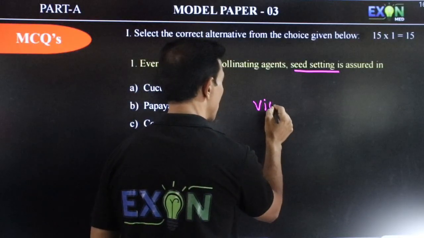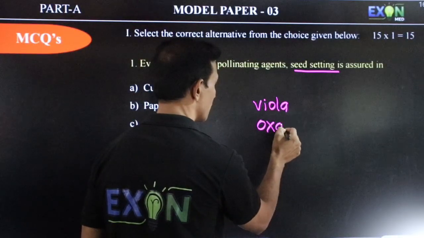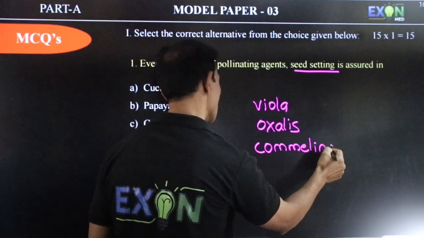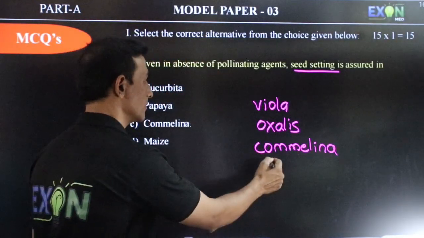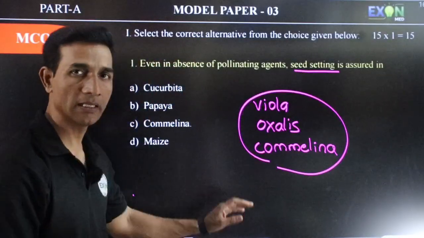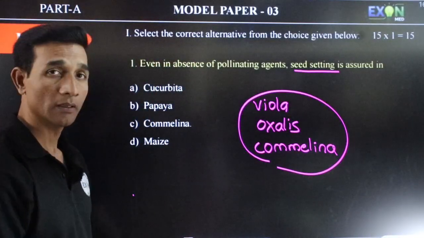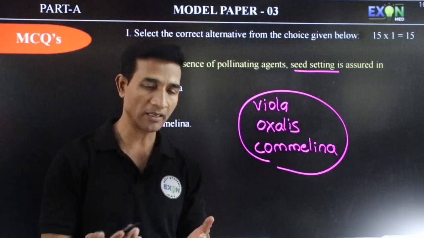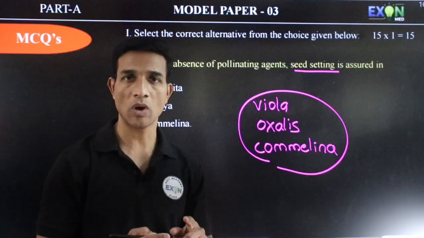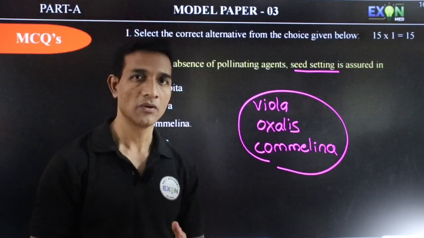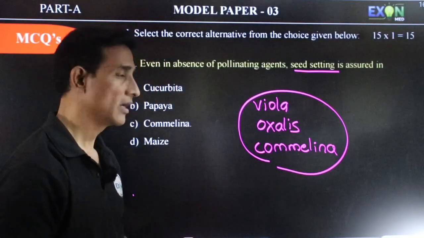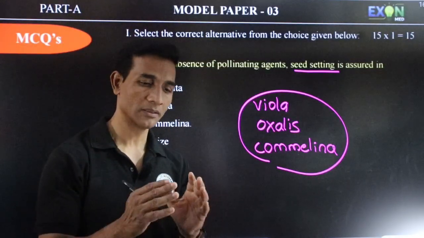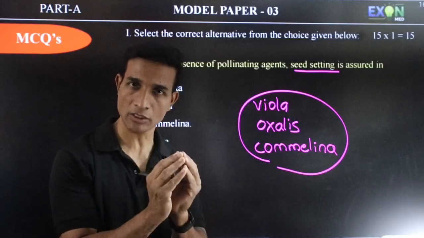For example, we have Viola, Oxalis and Commelina. These plants have two types of flowers: one is open flowers, where male and female parts allow pollination, and the other is unopened flowers, which we call cleistogamous, and we can say there is assured seed set because there is no need of pollinators because the flowers are closed.